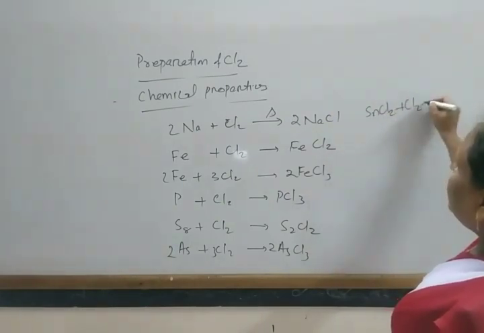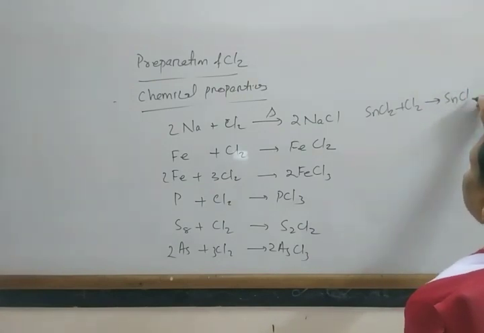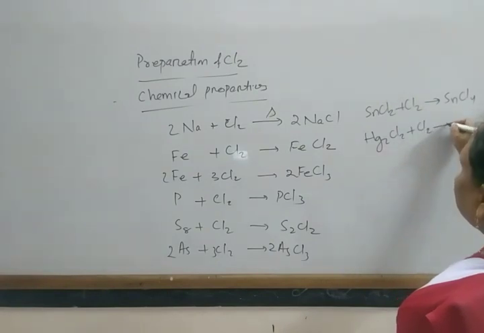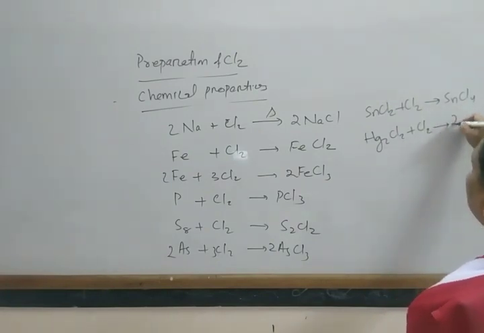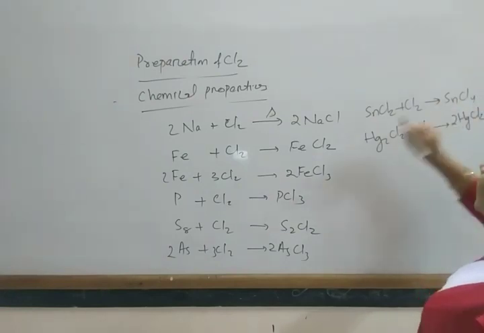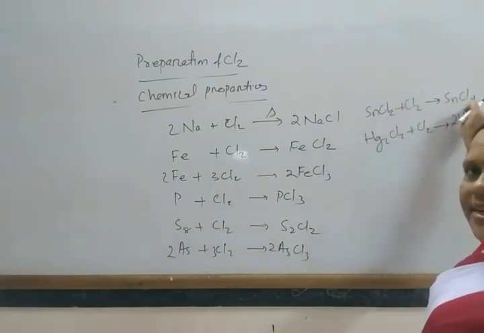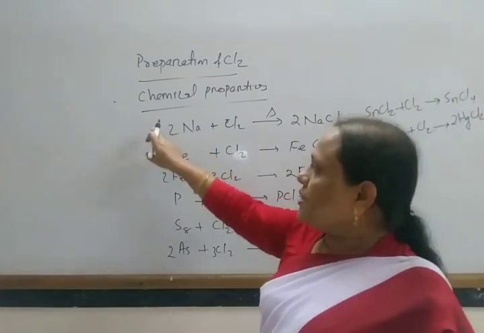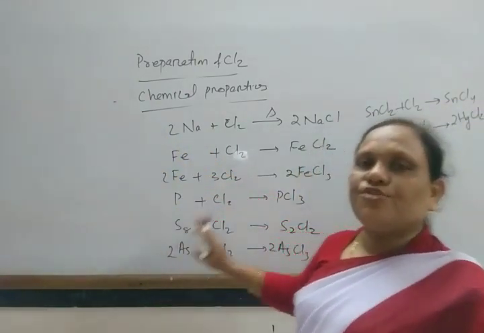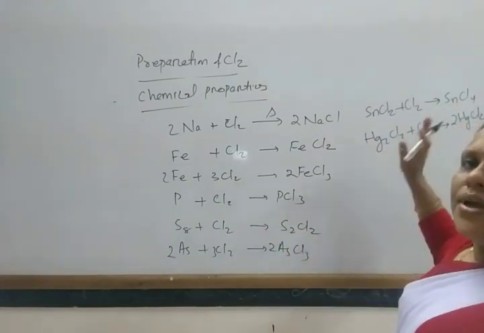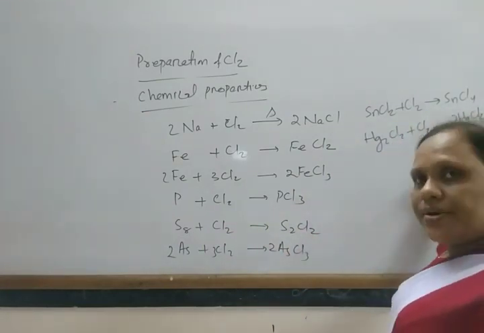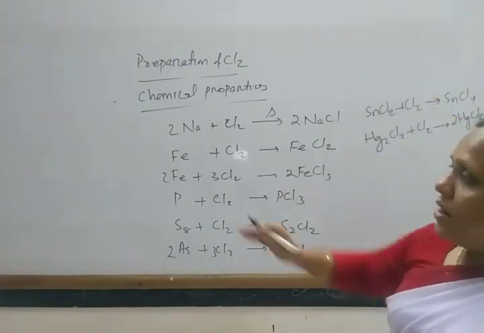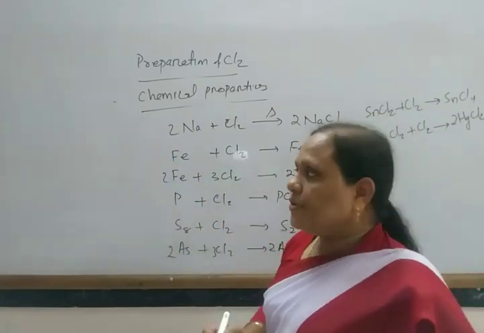SnCl2 plus Cl2 gives SnCl4. Similarly, Hg2Cl2 plus Cl2 gives 2HgCl2. So stannous chloride goes to stannic chloride, and mercurous chloride to mercuric chloride. These are the direct combinations of chlorine.